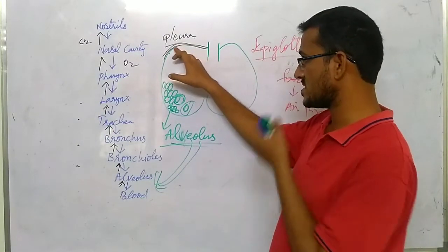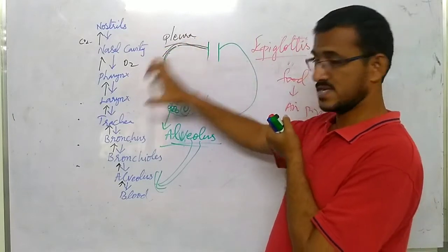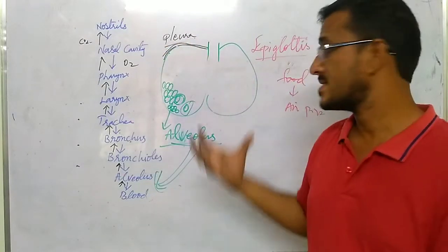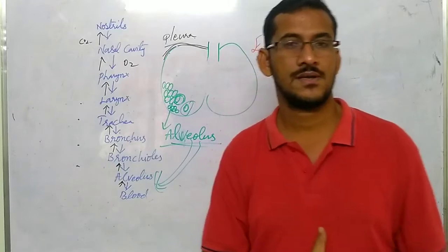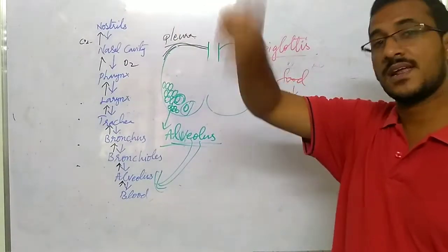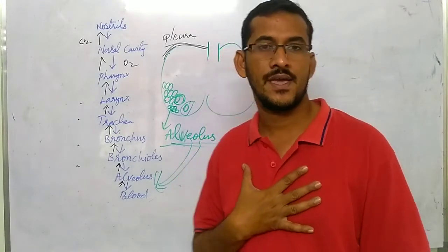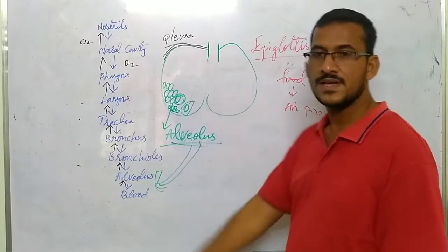The space between these two membranes is filled with fluid, and this protects the lungs from shock. Understood? The second thing is our rib cage, the bones. So this is also helping the lungs.